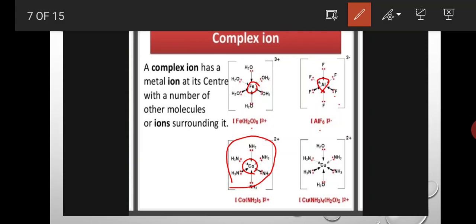And next is the copper complex, where 2 water ligands and 4 amine ligands are present, with copper as the central metal atom. These are all examples of complex compounds.